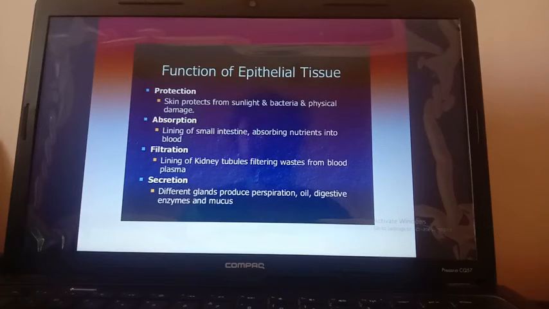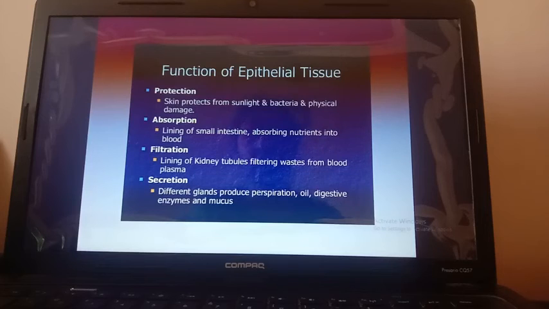So wherever it is present in the lining, mainly in the small intestine, it helps in the absorption of nutrients. Filtration, lining of kidney tubules, filtering waste from the blood plasma. In the kidney tubules, it functions as a filtering unit or filtration part. Secretion, different glands produce perspiration, oil, digestive enzymes and mucus.